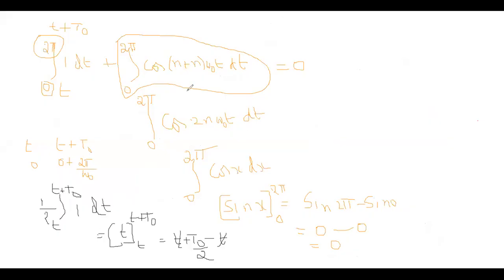Let us show that also on the board. Here we explained integral 0 to 2 pi cosine function. Now I am taking the integral 0 to 2 pi sine function of n plus m omega naught t dt. Here m is also taken as n, because both are equal, m is equal to n.